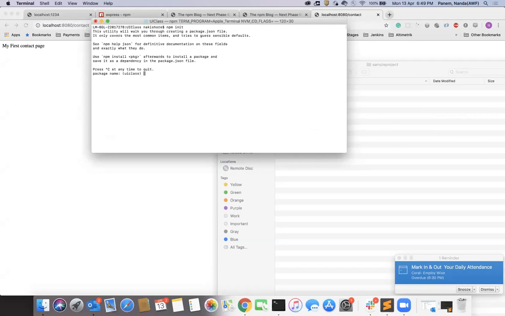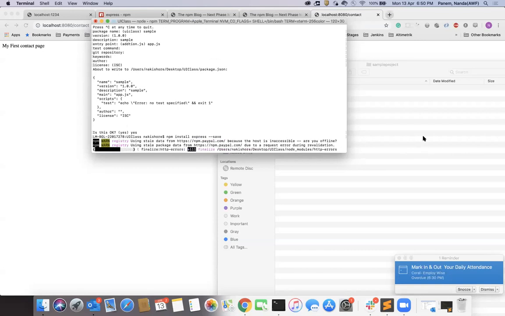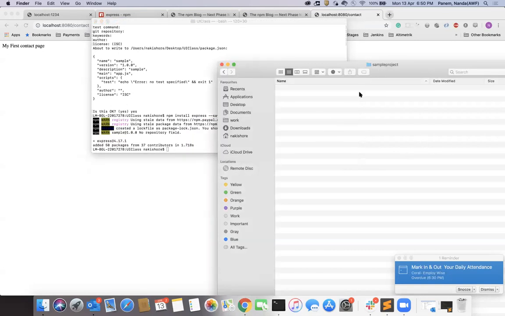The project name is sample, the version is the same, the description is sample, and for the entry point I'm going to provide app.js. Everything else I'm just accepting, and I created the sample. Now I'm doing npm install express hyphen save, so this got installed.